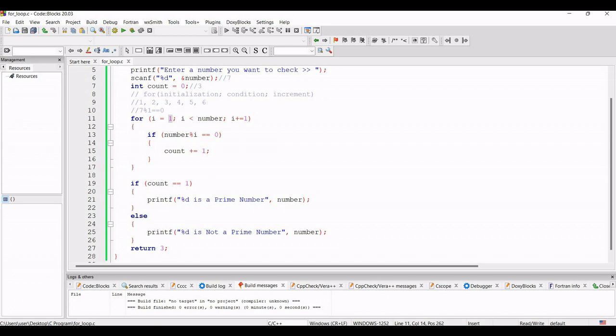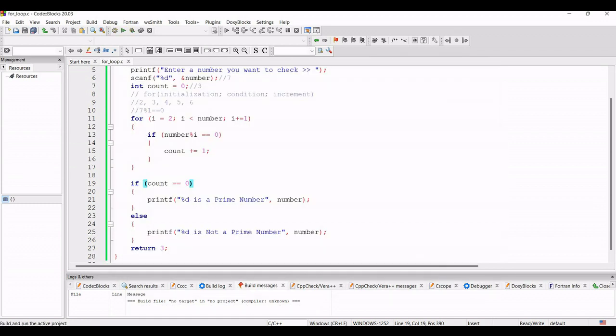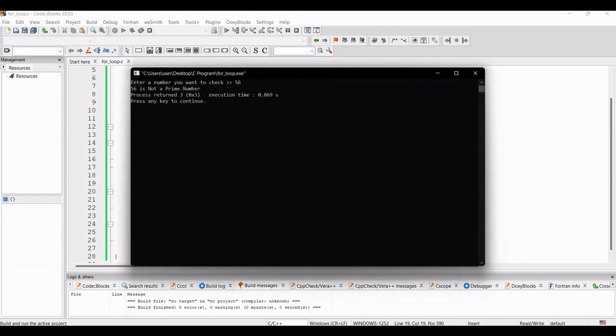So suppose I just want to modify it one more time. Instead of 1, if I start the value of i from 2, then if the value is 7, this 1 will not be there, so it will start from 2. So 7 mod 2 not equals to 0, 7 mod 3 not equals to 0. So this number mod i will not be true for any value of i. For all the values of i, this number mod i will be false. At that time we make this count plus equals to 1, and we have to give here 0. If we compile and run, it will give the same output. 5 is a prime number, and if we give 56, it is not a prime number.